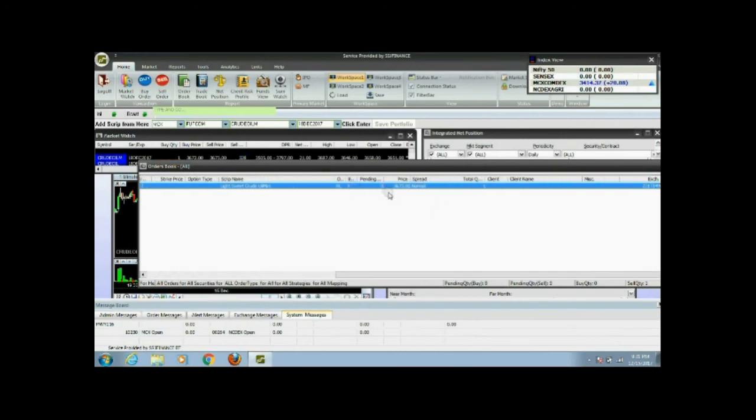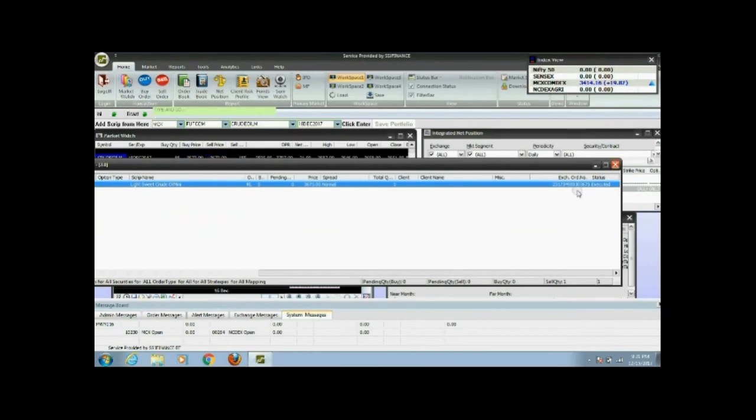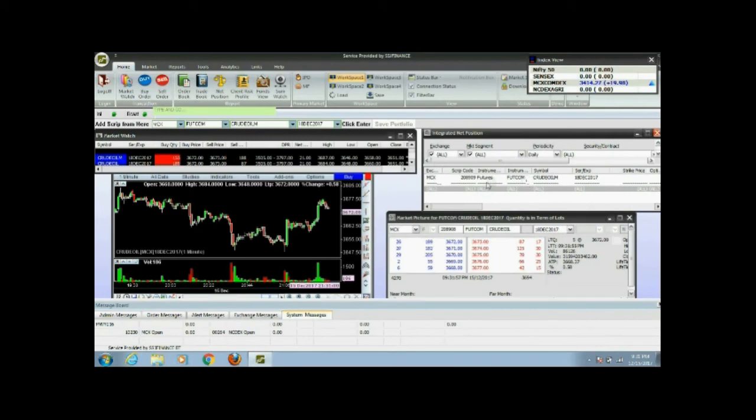Now we have traded. I just wanted to show you how the trading works out. Here you can see we have placed a sell call at 73 and F3 margin. When you press F3, the order book is there. The order book will show all the details of your trade, whether it has been executed, pending or cancelled. Here we have sold one lot at the regular order level, and it is executed.